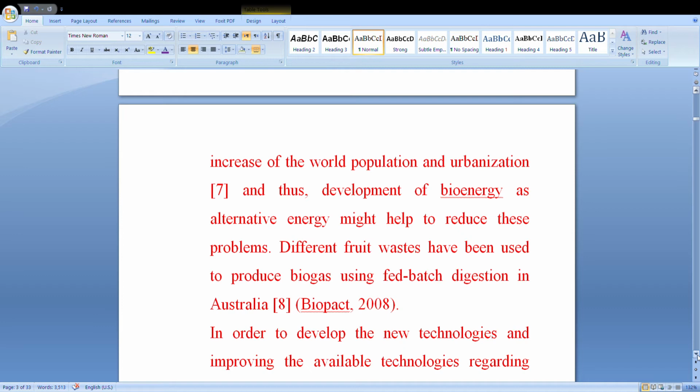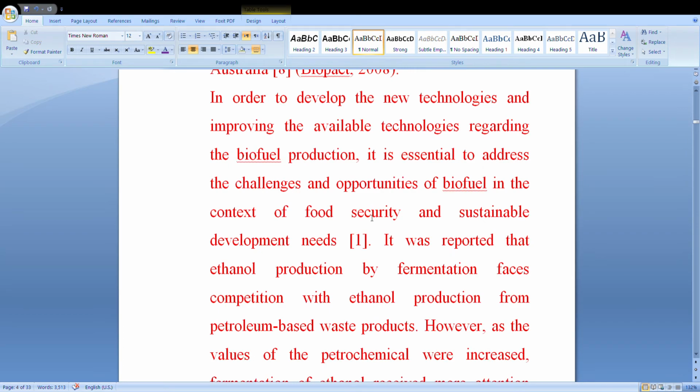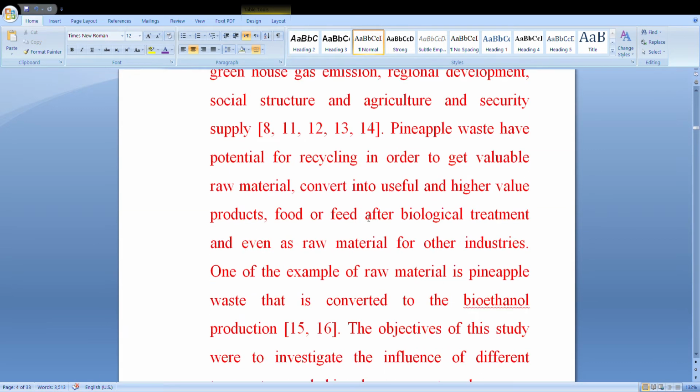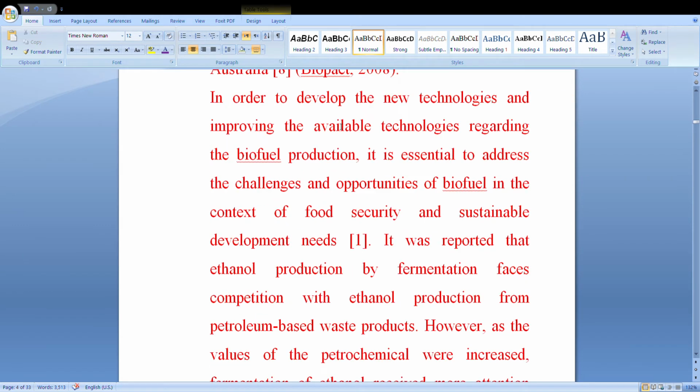Different fruits waste have been used to produce biogas using fail-based digestion in Australia. In order to develop new technologies and improve the available technologies regarding biofuel productions, it is essential to address the challenge and opportunity of the biofuels in the context of food security and sustainable development needs.